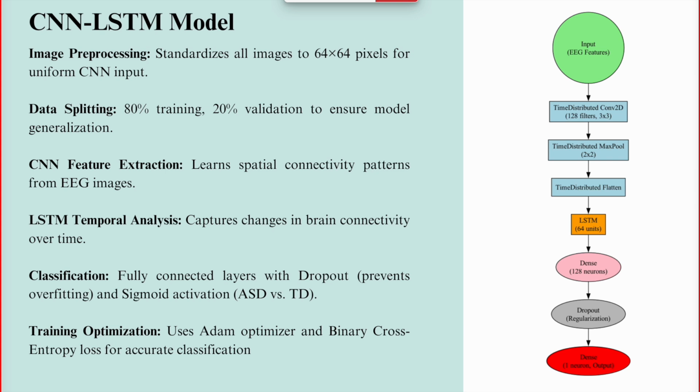We have used the CNN-LSTM model for detection of ASD. The CNN layers learn spatial features such as clusters or disconnections, and the output is passed to an LSTM network, which captures how these features evolve over time. To prevent overfitting, we use dropout layers, and we have used an Adam optimizer with binary cross entropy. The final classification uses a fully connected layer and a sigmoid activation, which gives a probability score of ASD or TD.